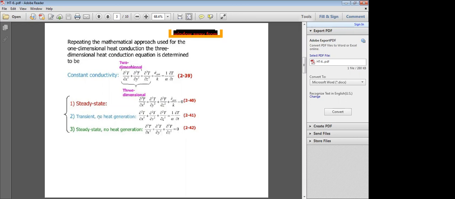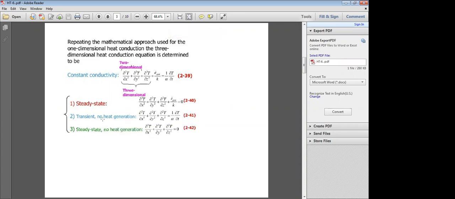And for unsteady state or transient, unsteady state is also known as transient heat conduction, unsteady state heat conduction, or unsteady state heat transfer. For unsteady state and no heat generation, what is the equation? The three-dimensional general heat conduction equation in Cartesian coordinates for unsteady state and no heat generation: no heat generation, q dot by k is equal to 0. And unsteady state, this term will be there, that is ∂T/∂t.